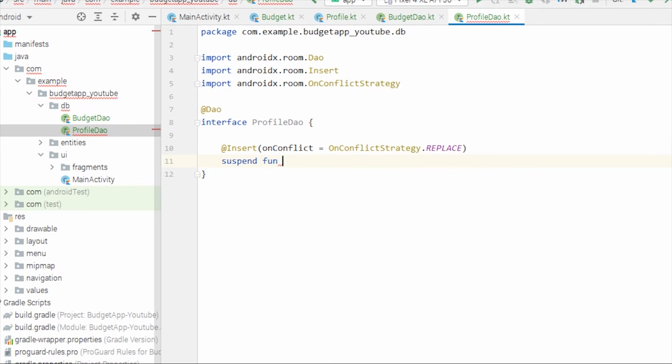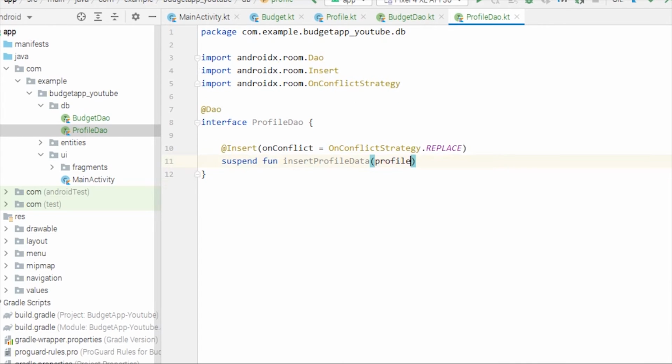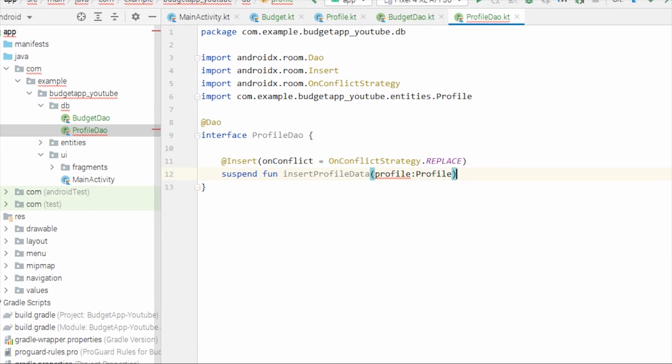So suspend function, insertProfileData, and we can pass profile of type Profile. Here it is.